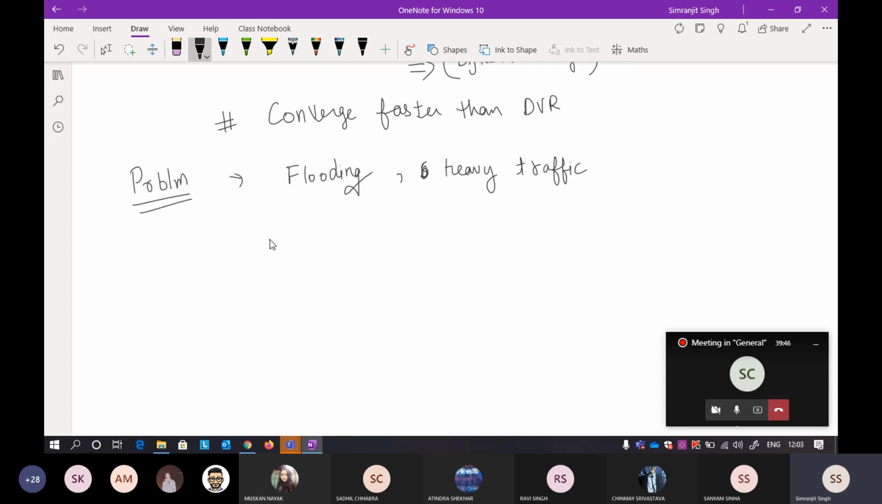Let me show you an example of this problem. Understand this, it's a very important thing. Suppose this is router A, this is router B. When you are doing flooding, A has to flood the information on every outgoing link. So the information of A's routing table will be put on this link, and the information of A will also be put on this link.